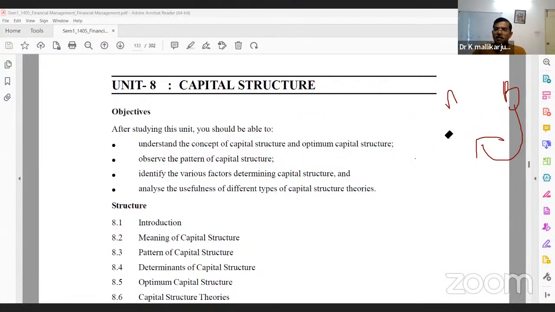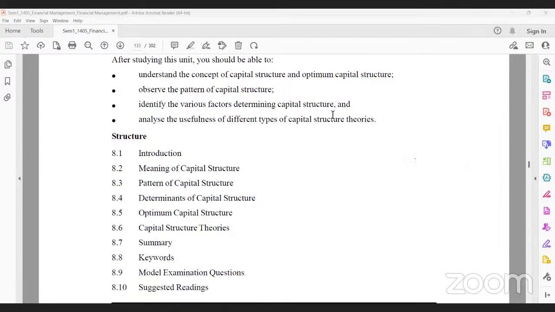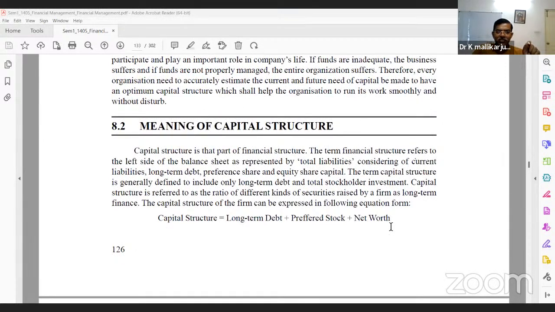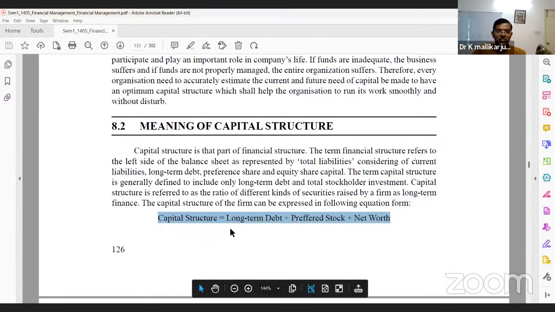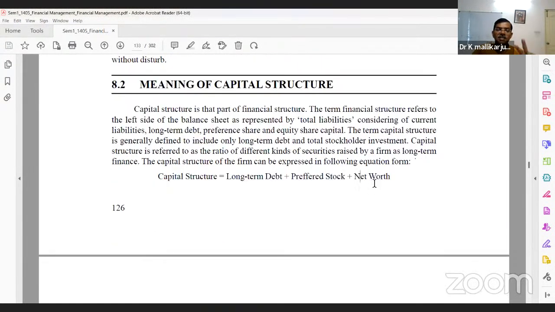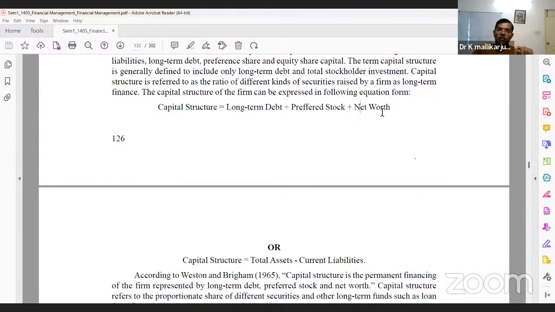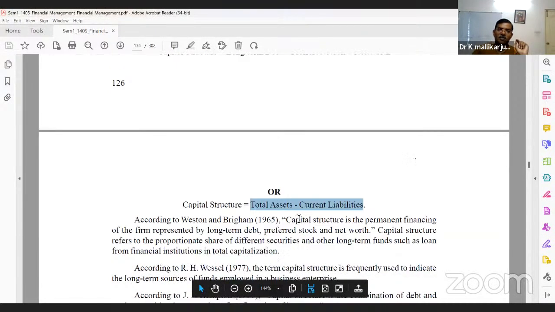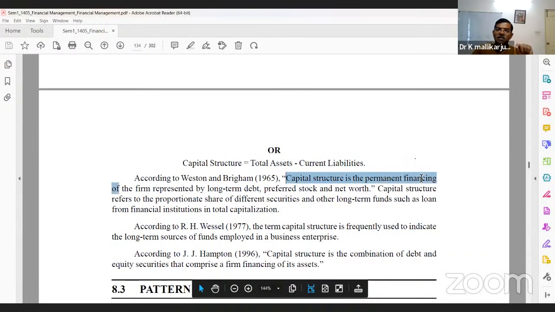So is capital structure the liability side or the asset side, Kalyan garu? Liability side, sir. Only capital, right? Capital structure is nothing but long-term debts plus preference shares plus net worth, that is, the equity holders' amount. Total assets minus current liabilities is also called capital structure. Capital structure is the permanent finance of the firm represented by long-term debt, preference stock, and net worth.